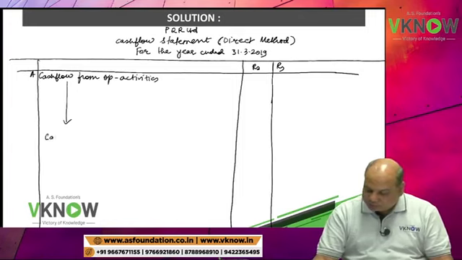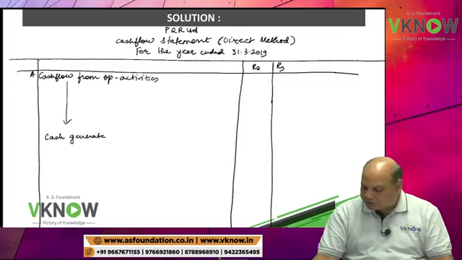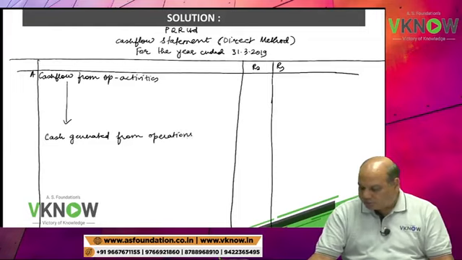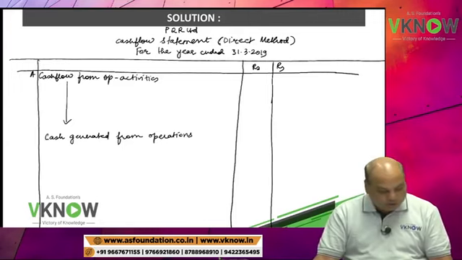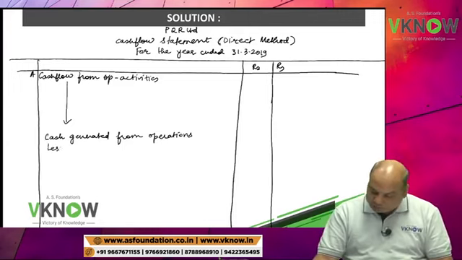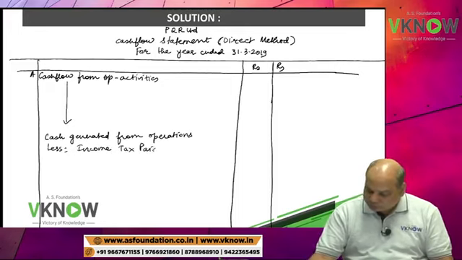Then write down cash generated from operations. Under cash generated from operations, next line write down less income tax paid.